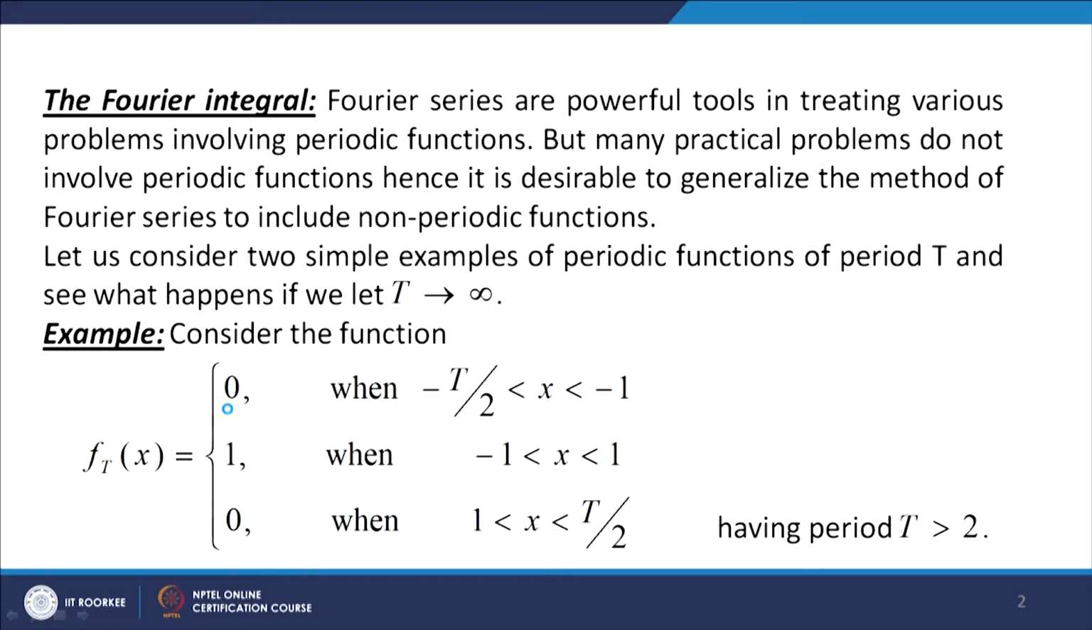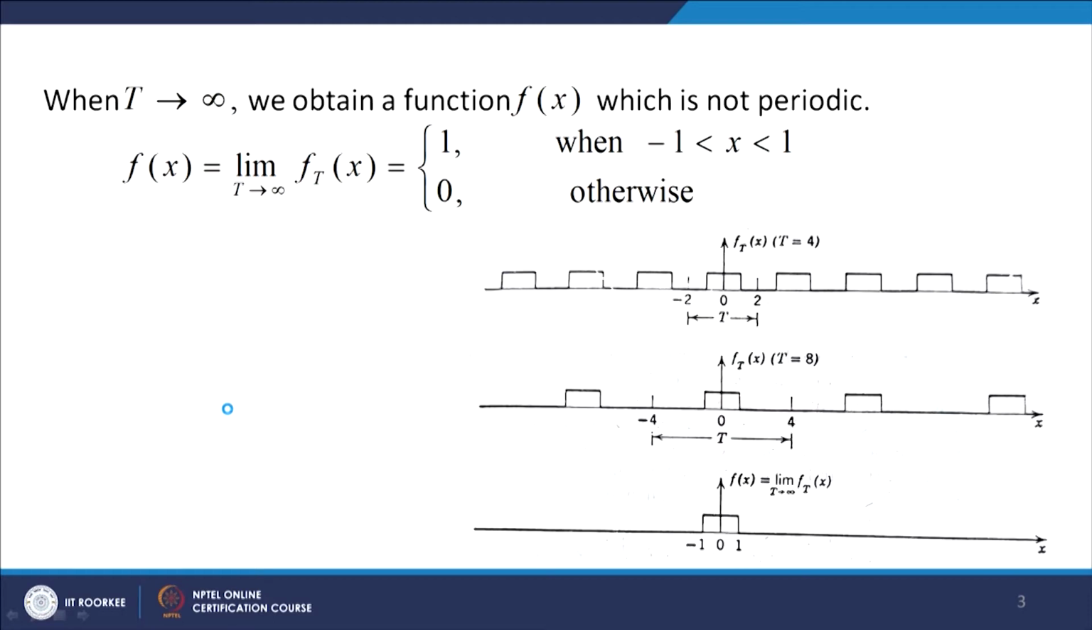Let us consider two simple examples of periodic functions of period T and see what happens if we let T tend to infinity. Consider the function f_T(x) equal to 0 when -T/2 < x < -1, 1 when -1 < x < 1, and 0 when 1 < x < T/2, and the period of the function f_T(x) is T, which is more than 2. Then we can look at the graph of f_T(x).